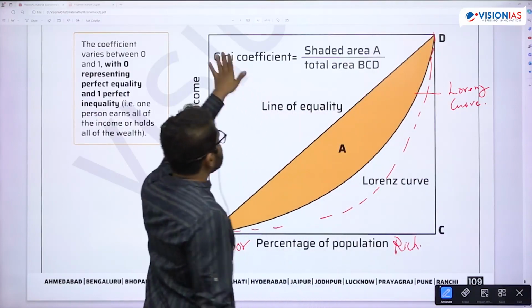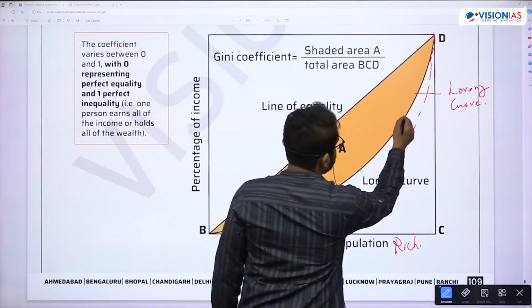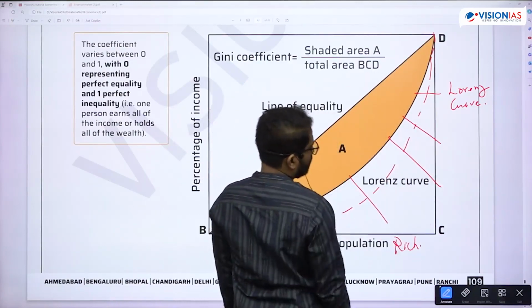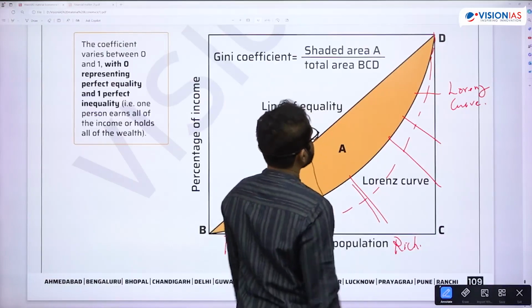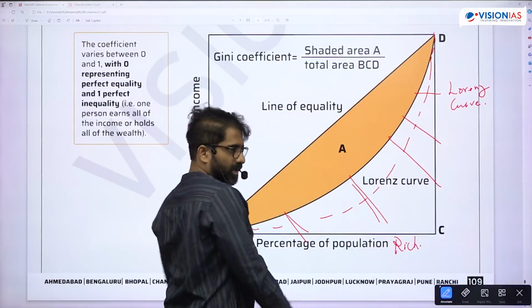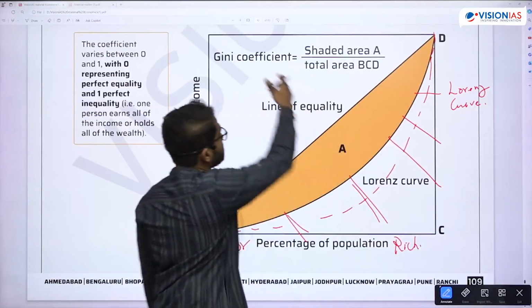Okay, so here we have written Gini is equal to A by, let's say this portion I'm taking as B, or any of it is written BCD. So this portion, total area you're taking. Is that clear? A by the total area, A plus B. Is that okay? So that is what the Gini coefficient is.